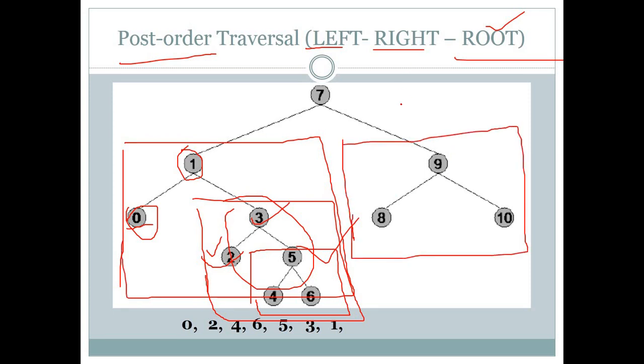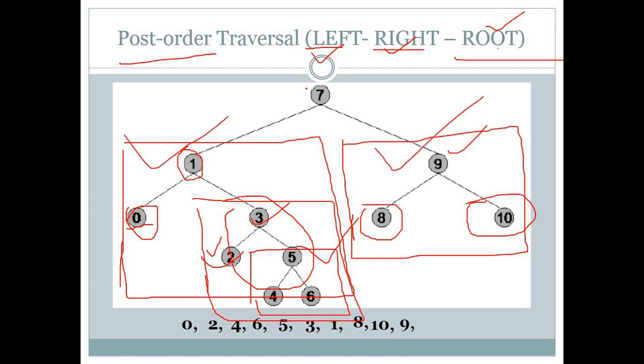In right part, we will have another subtree. So for that subtree, we will choose first left. So our 8 will be there. Then we will choose our right. So our 10 will be there. Then after completing left and right part, we will choose our root. So 9 will be there. And after completing left and right part, we will choose our root at last. So 7 will be there. So this is the post order traversal in this tree.